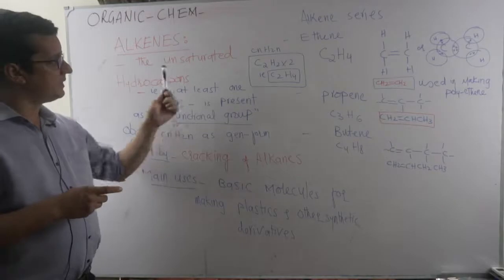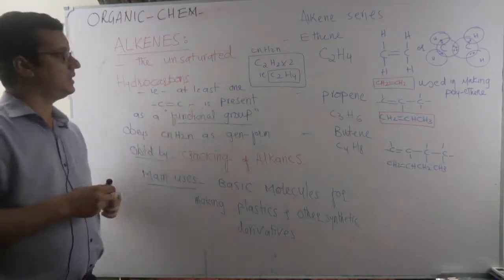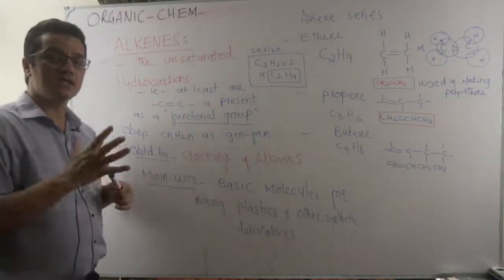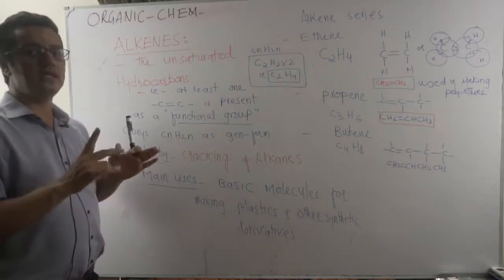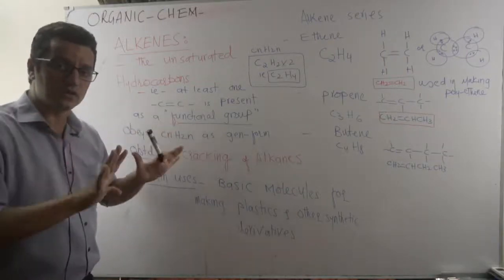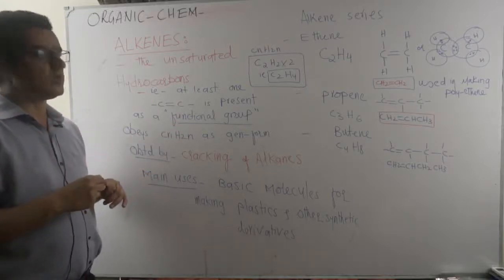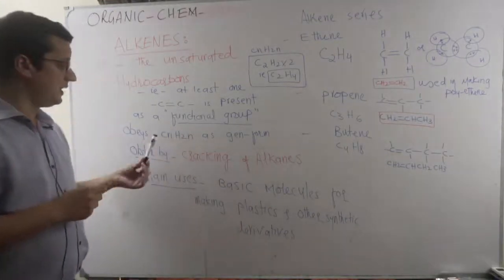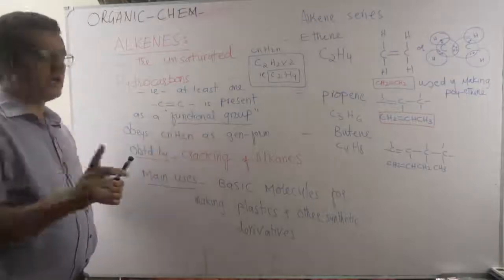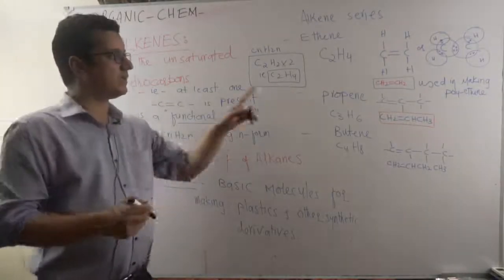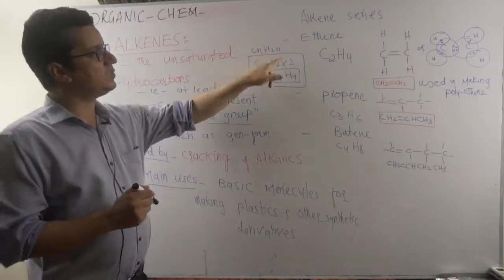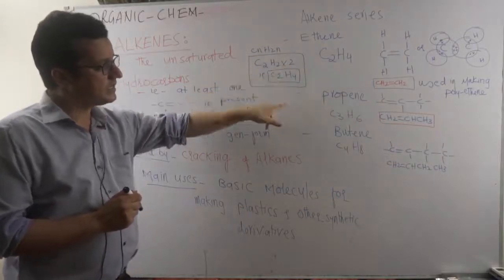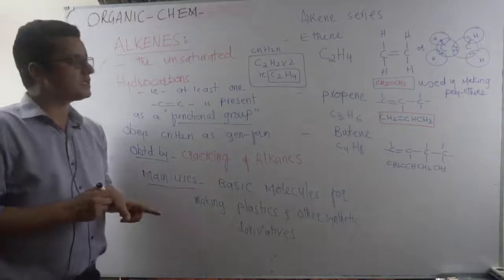What's basic about them? They are hydrocarbons made up of hydrogen and carbon, and they are unsaturated. That is, at least one carbon double bond carbon is present. Unsaturation, not saturation like alkanes, where each carbon atom had 4 single bonds and throughout it was single bonds. CnH2n+2 was their general formula. But alkenes contain a carbon double bond carbon as a functional group, and they obey CnH2n as the general formula, not plus 2. It means twice the number of hydrogens as carbons are present. Suppose CnH2n with n as 2, 2 into 2 is 4. So C2H4. That is the starting molecule for the alkene homologous series.